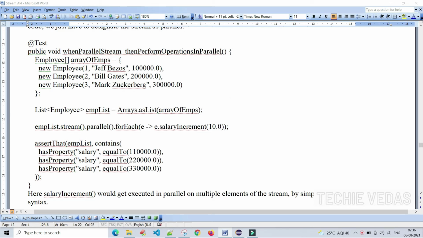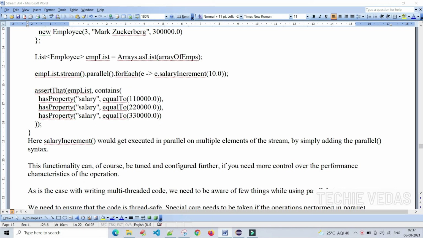Here we are creating the array of employee records, 3 records here, with Arrays.asList. This array we are converting into a list, and after that, see here, we are creating the stream, employee list stream, and we are saying parallel dot forEach of salary increment 10.0. Here the salary increment method would get executed in parallel on multiple elements of the stream by simply adding the parallel syntax.